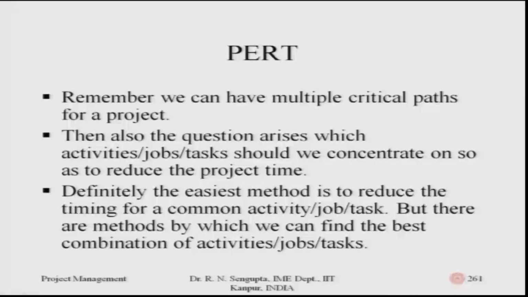But in case it is avoided, that is best. What we need to concentrate on is whether there are activities and jobs which will have a consequence for both critical paths, considering there are 2 critical paths. That would help us solve the problem in a much easier way. But there are methods by which we can find the best combination of the activities, the jobs and the tasks which are in front of us.